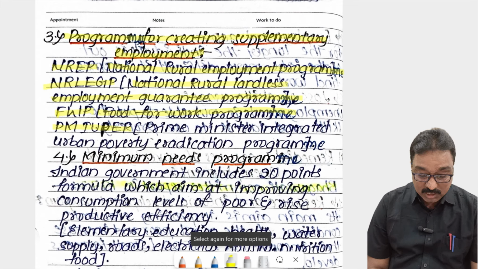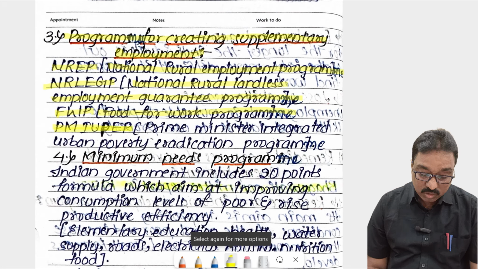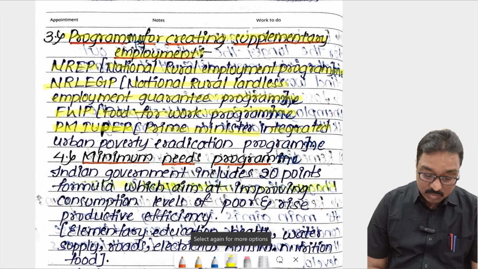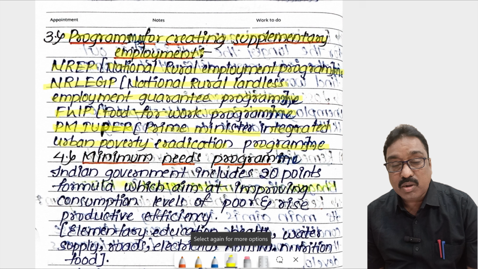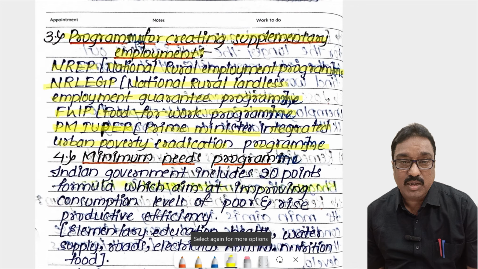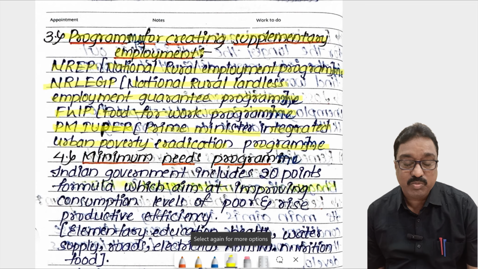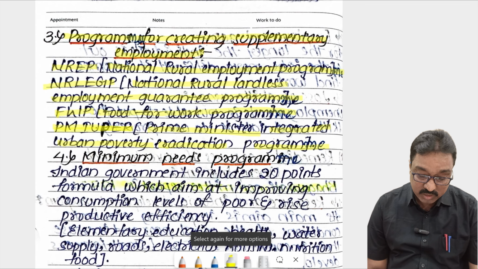And Prime Minister Integrated Urban Poverty Eradication Program, PMIUPEP. You know that poverty is not only in rural areas, poverty is also in the urban areas. For the urban poor people, this program is very very important.